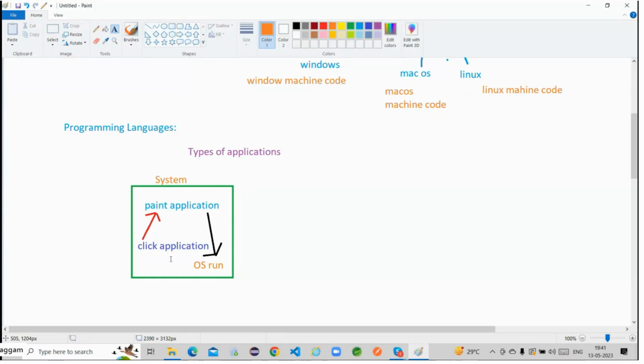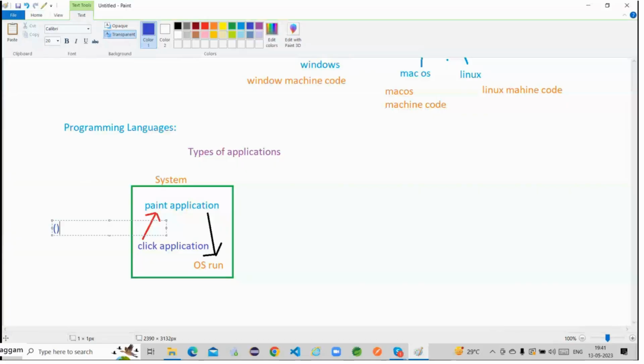Technical words are very important. Whenever we are clicking on this particular application, technically that is called a local call. So we are giving some local call to the application, and only then does that application open, guys. So we are giving some request, and the request we provide here is technically called a local call.